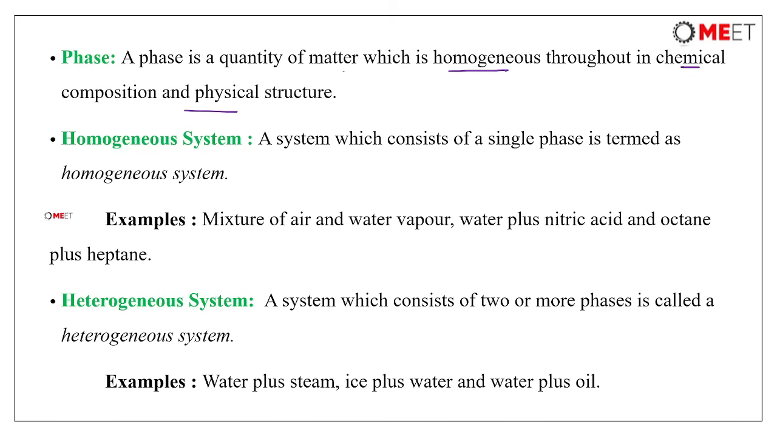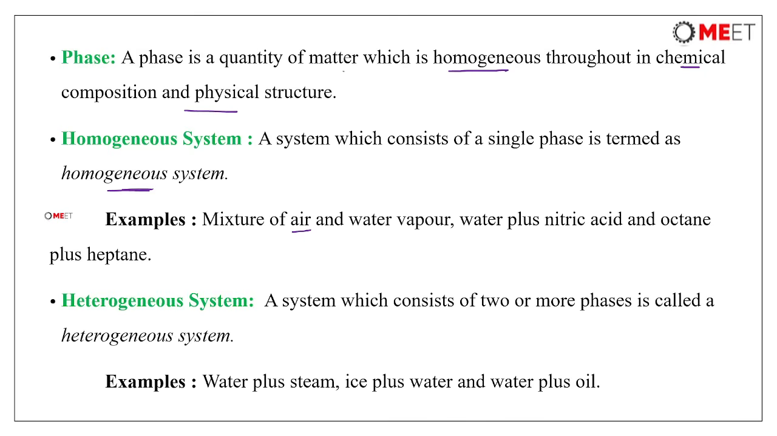So what is this homogeneous system? A system which consists of a single phase is termed as a homogeneous system. That means a mixture of air and water vapor, water plus nitric acid, and octane plus heptane. So all these will be in a single phase. That means either a liquid phase or solid phase or a vapor or gaseous phase. So only in one phase they need to exist. So air and water vapor, they will usually be in the vapor and gaseous form.